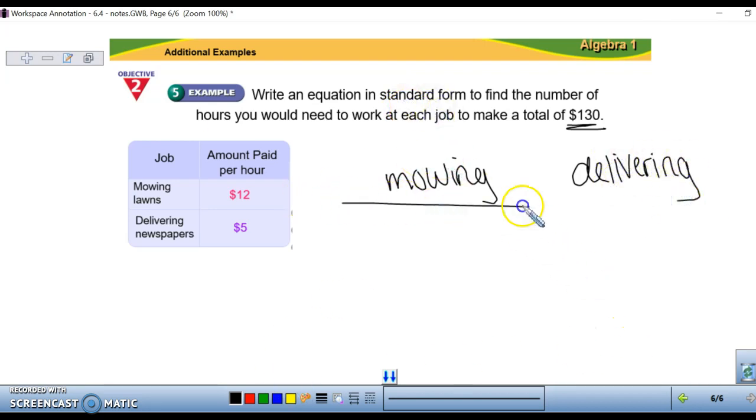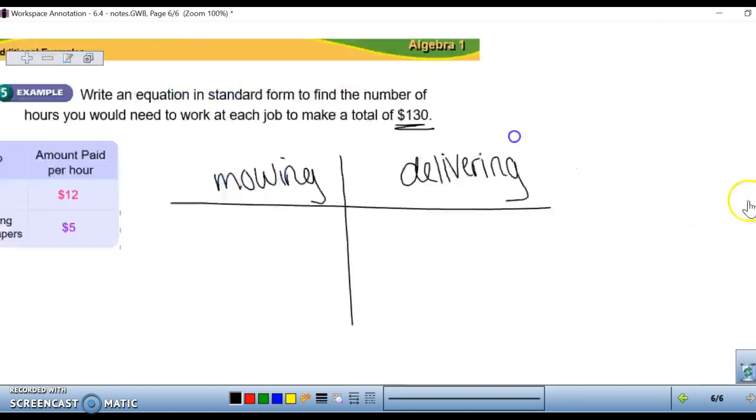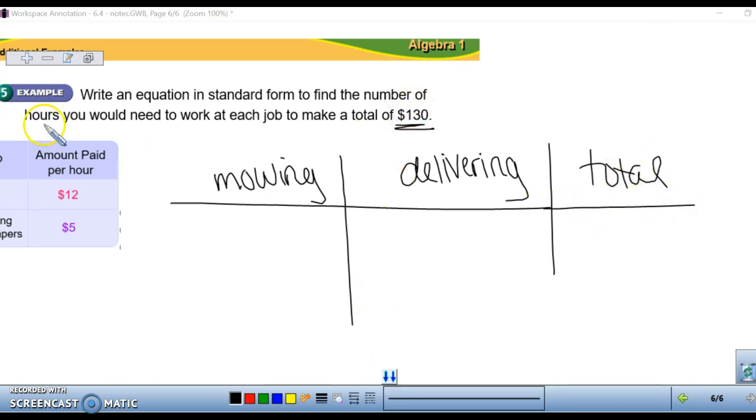So I want you to make two columns, one for mowing, one for delivering, and then actually make another column for total. So we're looking for the number of hours we need to work. Do we know how many hours we need to work mowing lawns? No. So if we don't know the number, what do we do? We put in a variable, so we're going to put in x for the number of hours mowing lawns. We don't know how many hours we need to work delivering newspapers, so for that one, we're going to use a different variable, y. So now we have x for mowing and y for delivering newspapers.